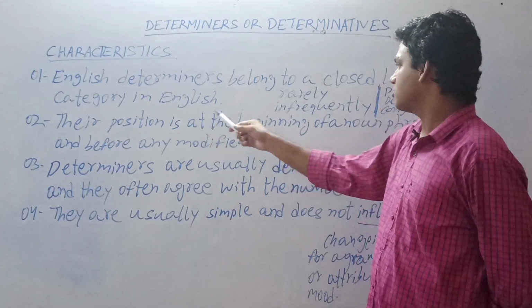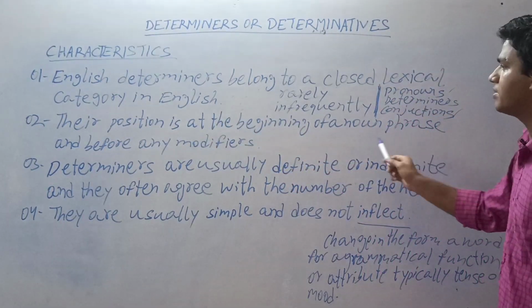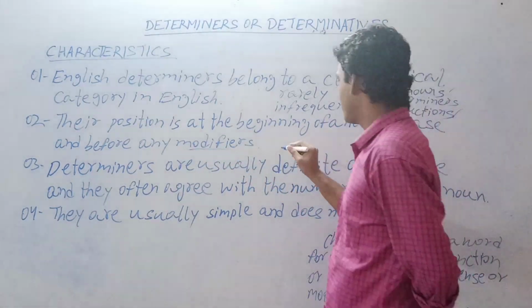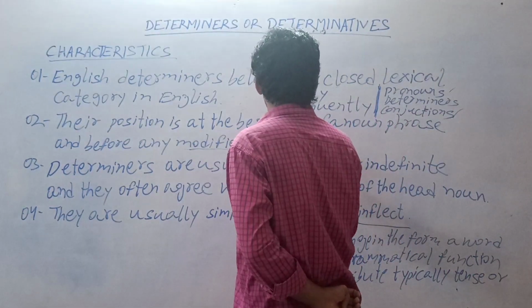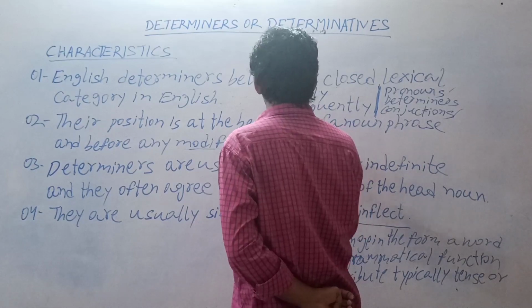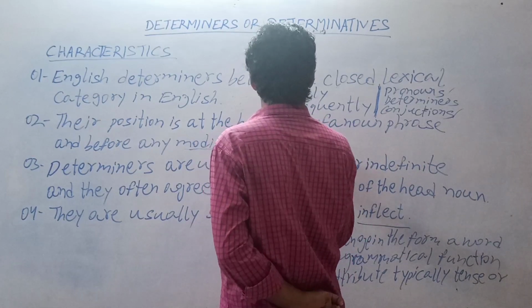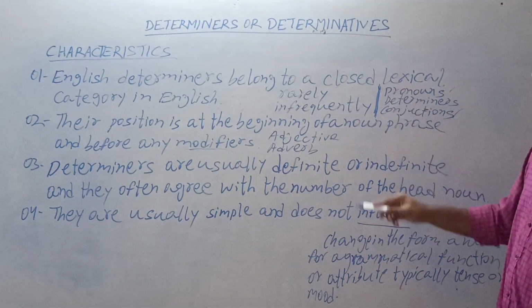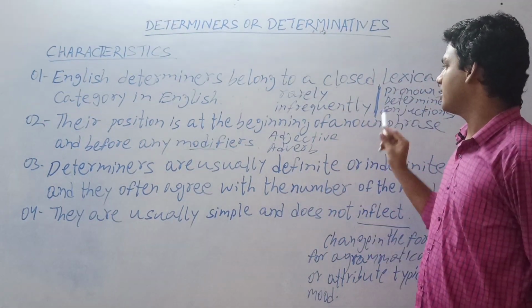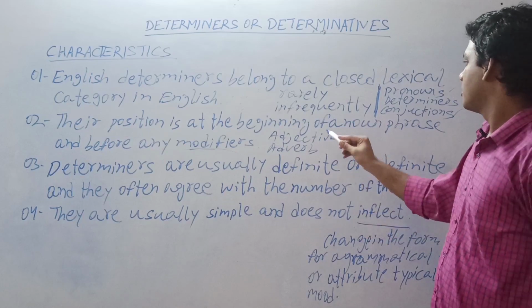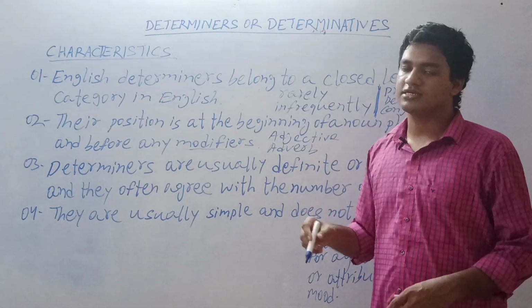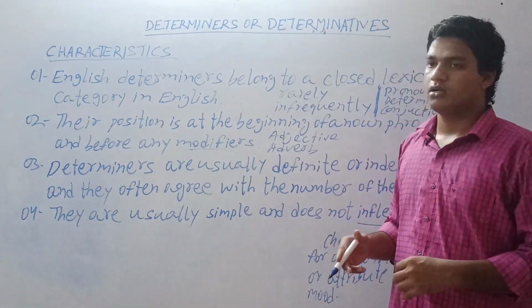Point number 2, their position is at the beginning of a noun phrase and before any modifiers. Modifiers means adjective or adverb. That means the position of determiners or determinatives is at the beginning of a noun phrase, before an adjective or an adverb.